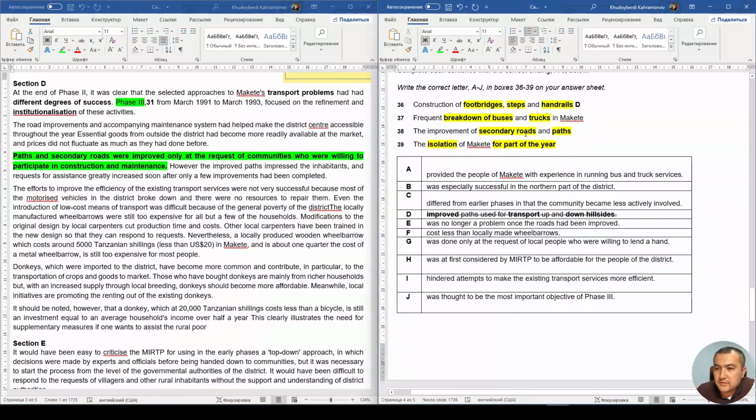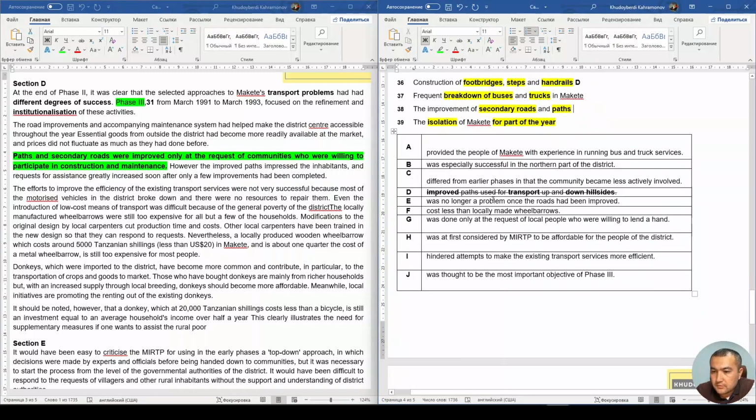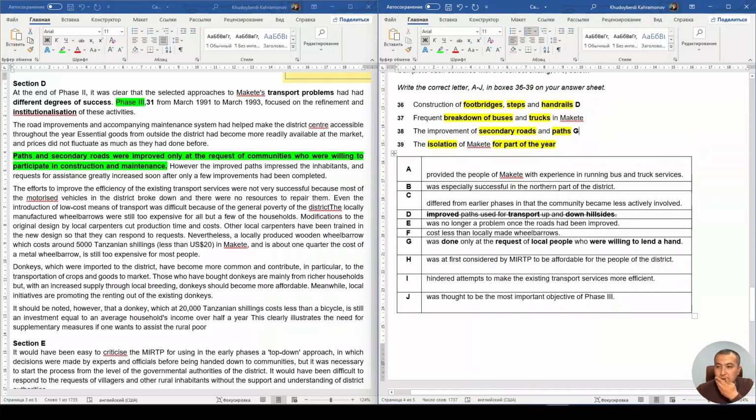So improvement of secondary road in path, no longer a problem. Cost was done only at the request of the local people. Yeah, local people here can be a synonym to community. Request, we have the word request. Done, do we have improved? So, willing to participate, right? Willing to participate. Who are willing to lend a hand? Willing to lend a hand can be a synonym to participation here, right? So the answer should be G here. Okay, so let's just try to cross it out.